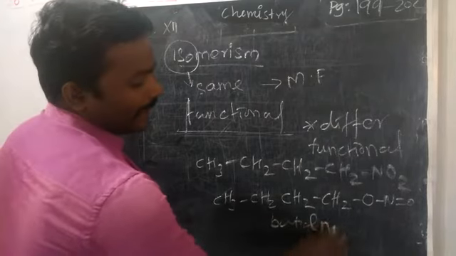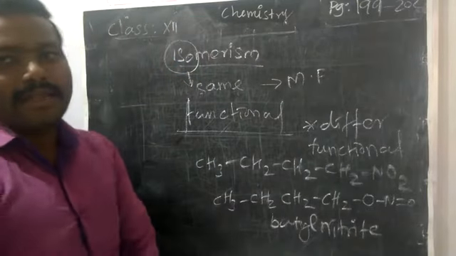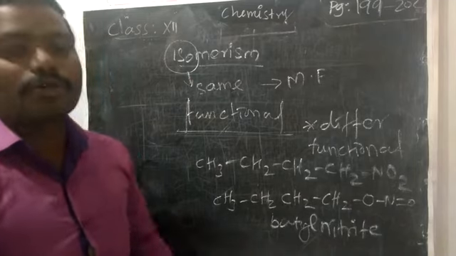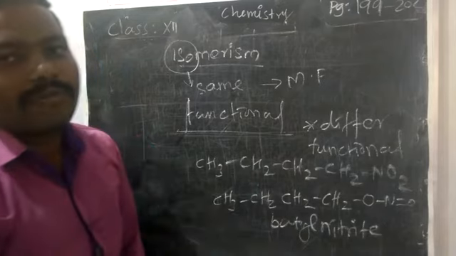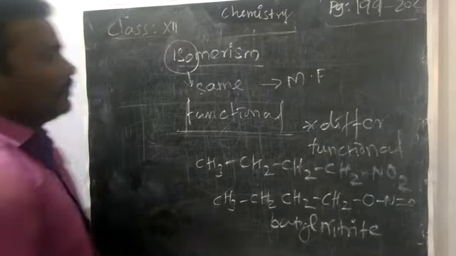Butyl nitrite. Because of this difference, we say they have different functional groups. But if you count the number of carbon, hydrogen and oxygen, both have the same numbers. So we say functional isomerism.